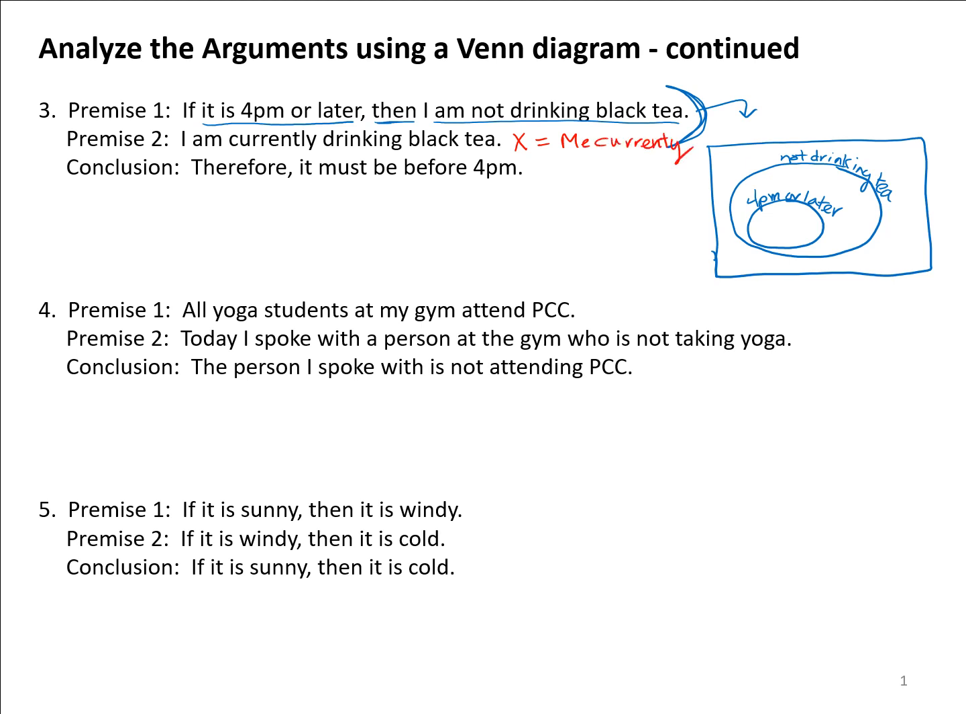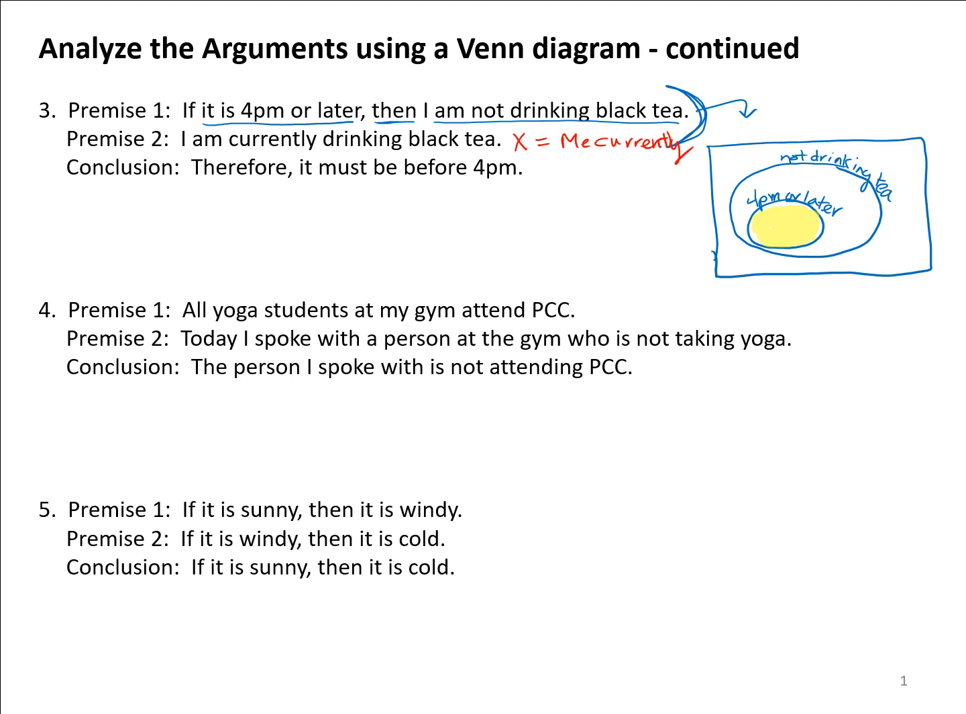So what we have here is what I would be doing currently. I'm currently drinking black tea. We have 3 regions of this diagram, and I want to really emphasize those 3 regions for a moment. We have one region inside of the inner set, which represents 4 p.m. or later. If you're in that region, you are 4 p.m. or later. If you're outside, it's before 4 p.m.